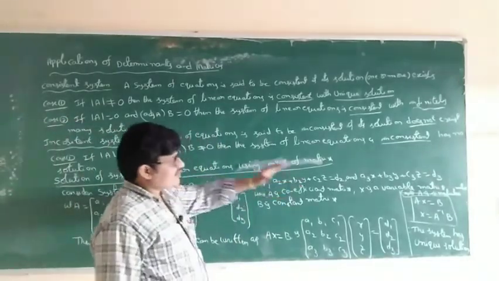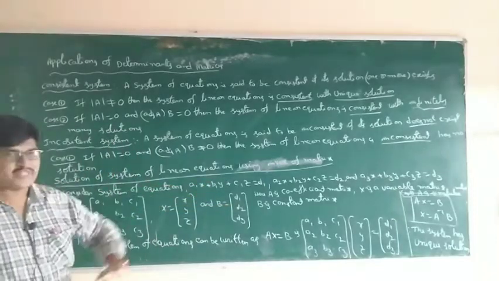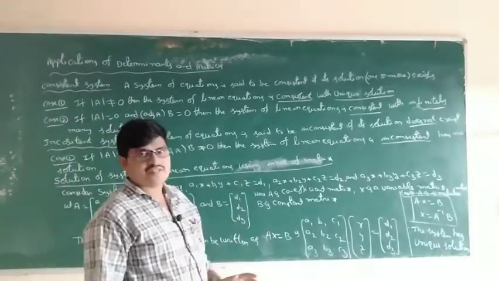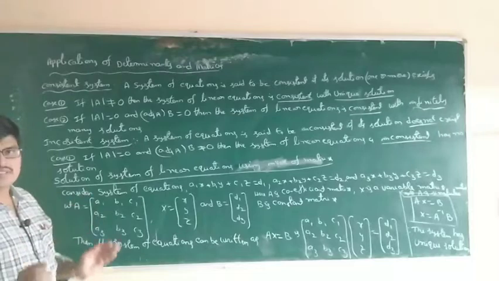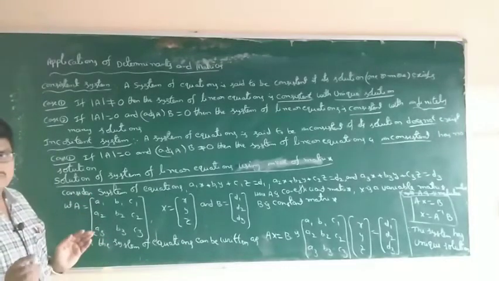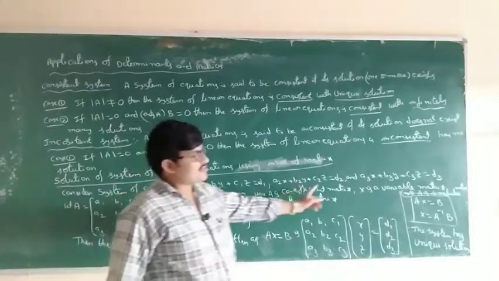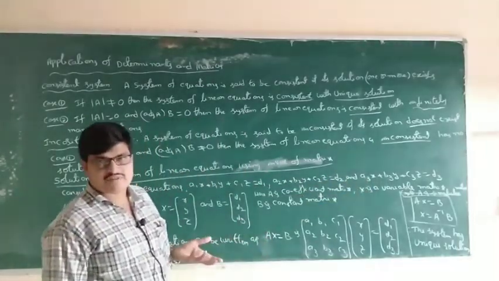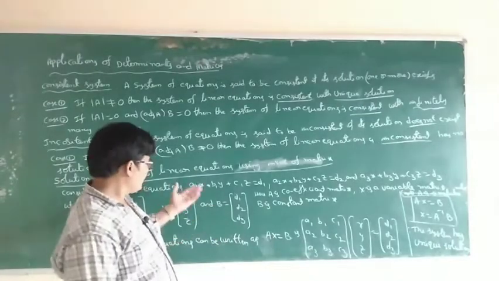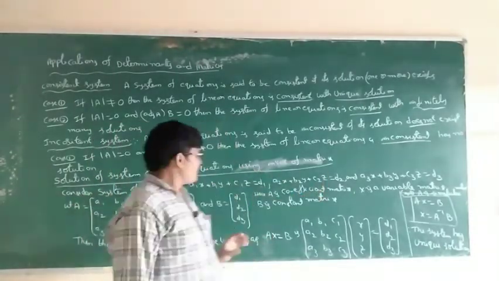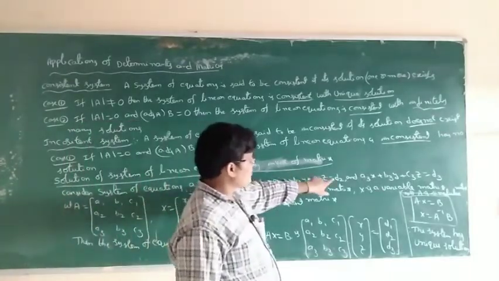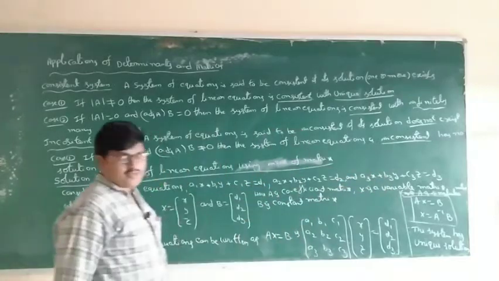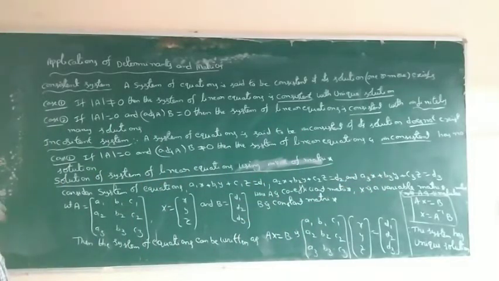This is a system of 3 equations. The system of equations is consistent or inconsistent. How to say that? What is the meaning of system of equations? This is a system of equations: a1x plus b1y plus c1z is equal to d1, a2x plus b2y plus c2z equal to d2, and so on. The system of equations is consistent or inconsistent. This is the procedure.